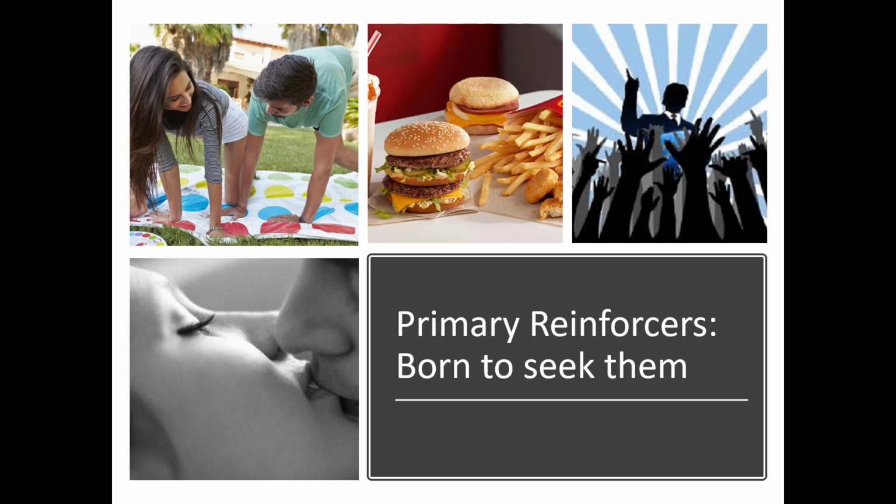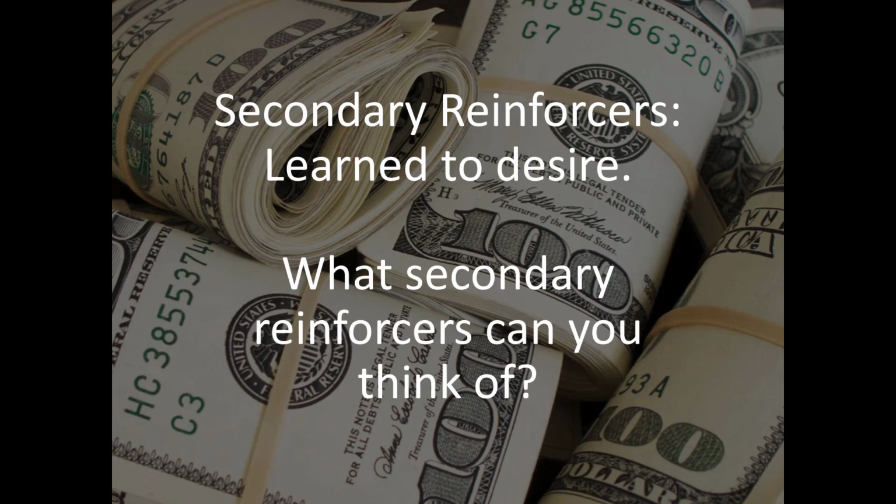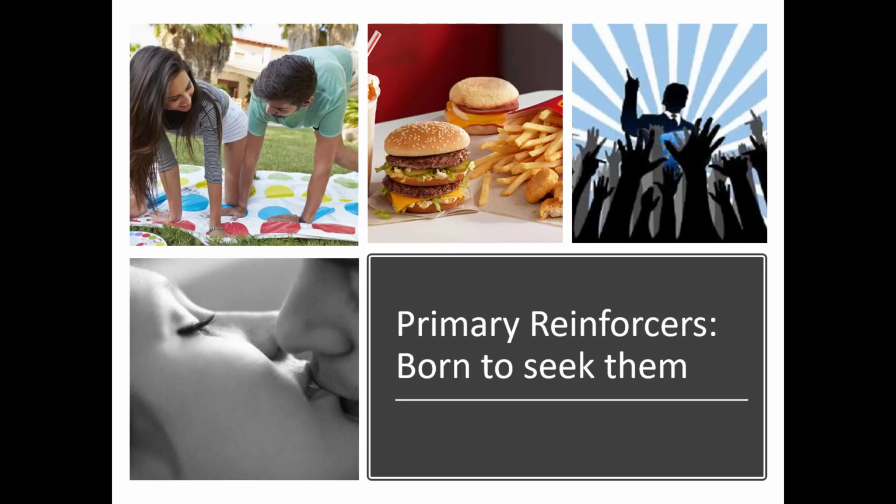On the other hand, secondary reinforcers are things that become so associated with primary reinforcers that we will now respond to them as if they are primary. And that's what happens with money, right? Because we learn over the course of our life pretty quickly, what can money get us? Money can get us all those primary reinforcers. Money can create fun. Money can get us food. Money can get us power. Money can get us attention. Money can get us romance and sex. It plays a role in it, right? Money is a powerful stimulus because it gives us access to primary reinforcers.